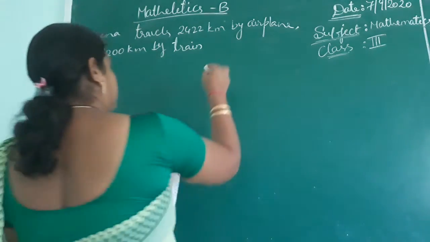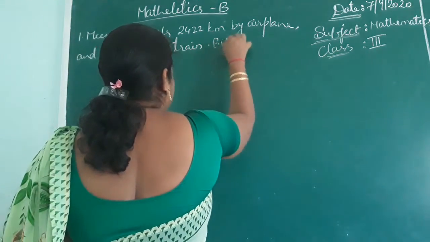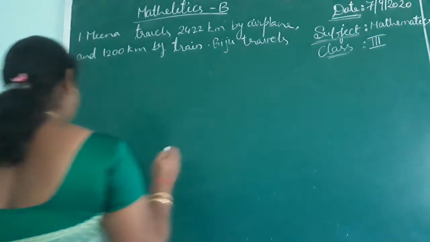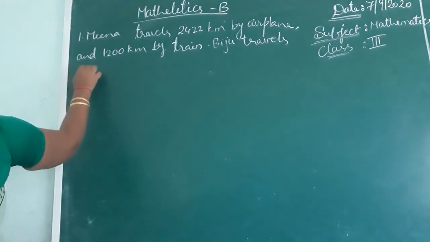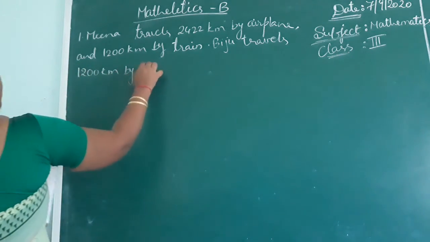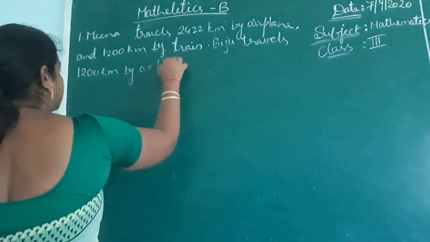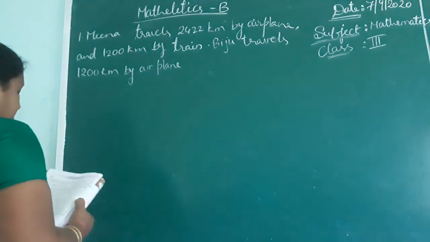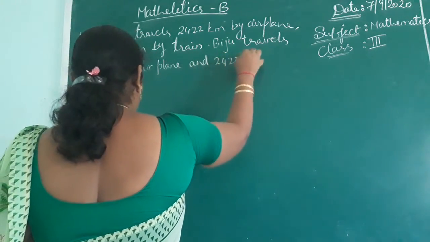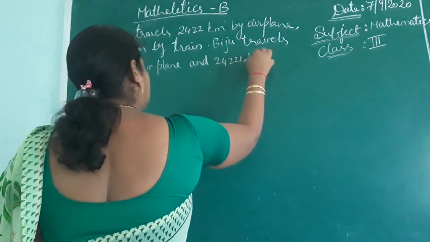Next, Bizu travels 1200 kilometers by airplane and 2422 kilometers by train.